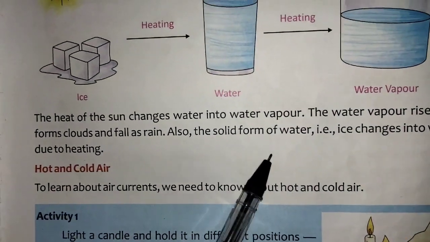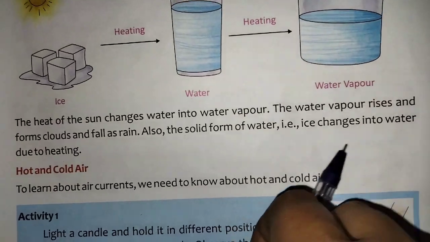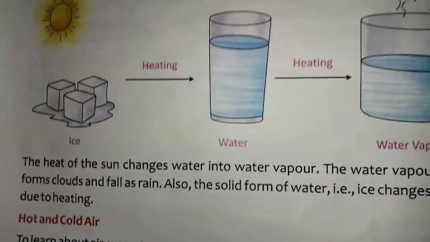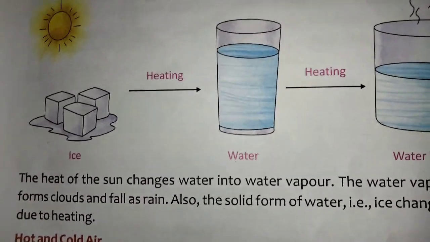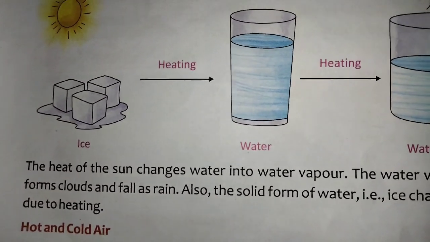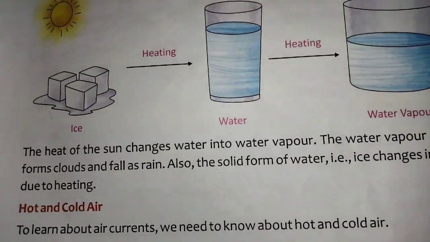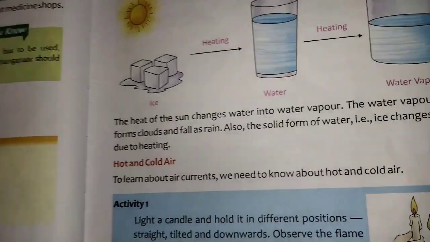Also, the solid form of water, that is ice, changes into water due to heating. Now, solid forms of water. Solid means what? Ice is a solid. We learned solid, liquid, gases. Then you know that solid is ice, liquid is water, and gas means water vapor. It is known as a gas.